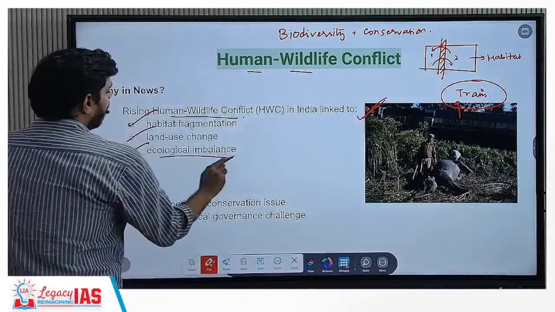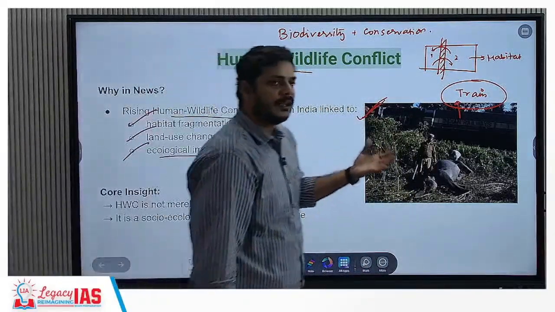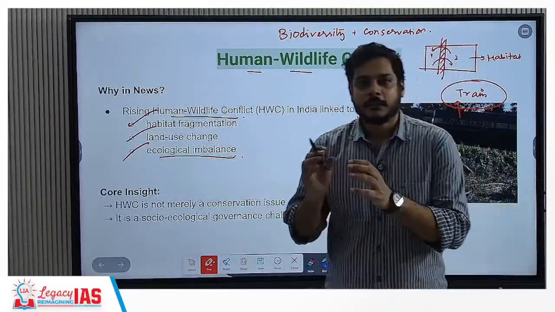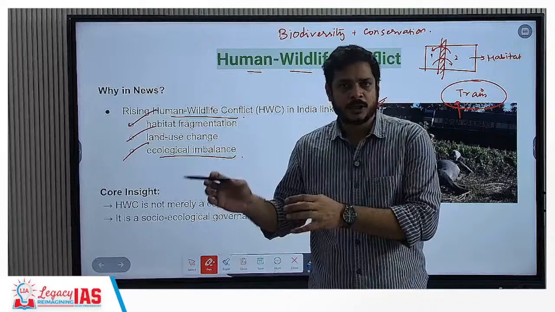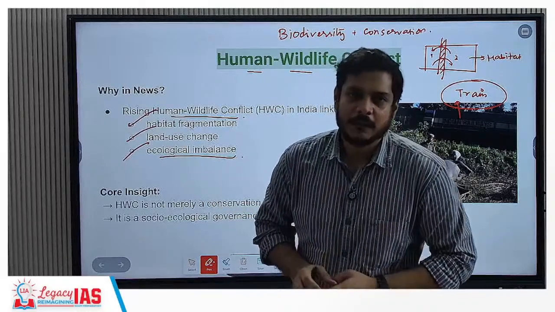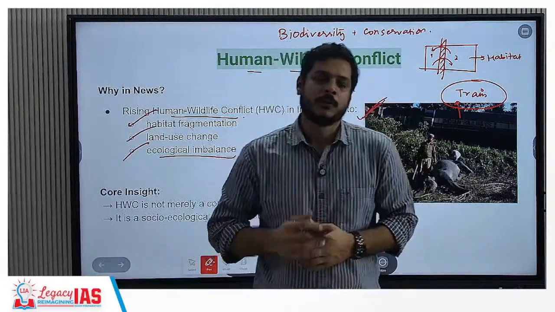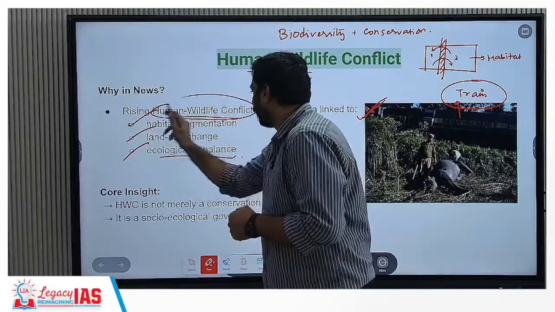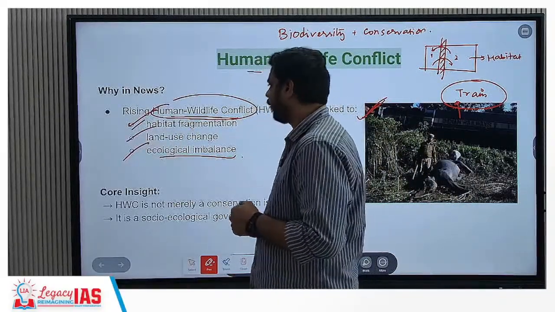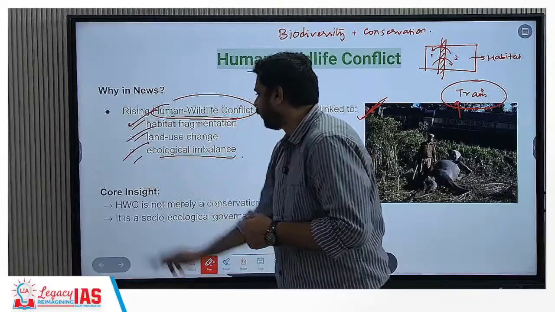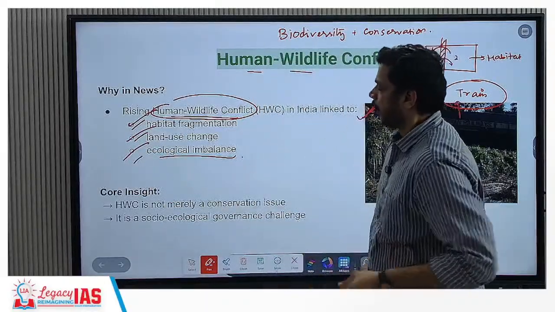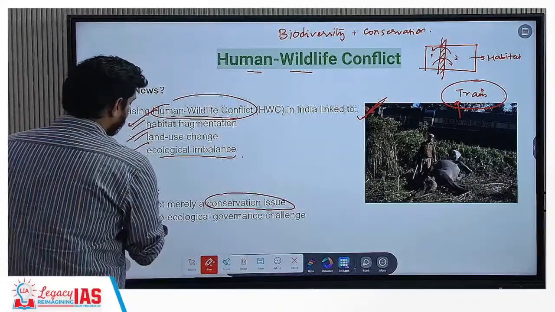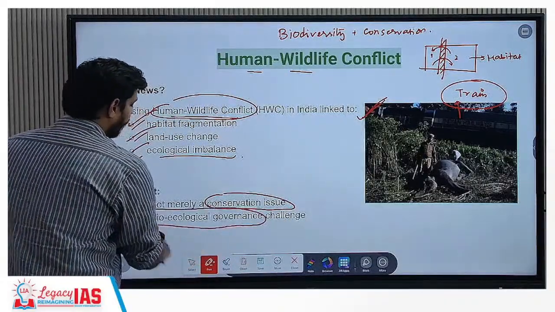Third is ecological imbalance. Habitat degradation and fragmentation lead to a lesser amount of food and other resources the ecological niche would provide, and therefore ecological imbalance forces them to move out of their regular habitats. So human wildlife conflict is driven by habitat fragmentation, land use change, and ecological imbalance. The core insight here is that it is not merely a conservation issue, it is a socio-ecological governance challenge.